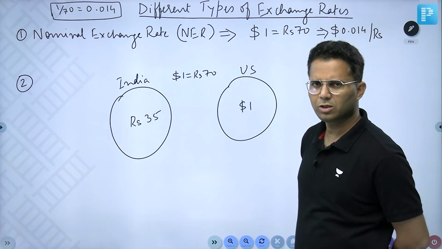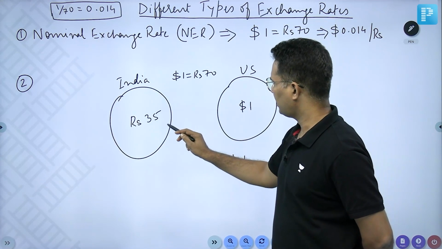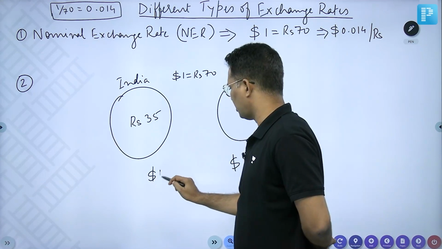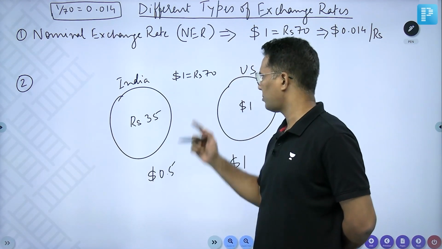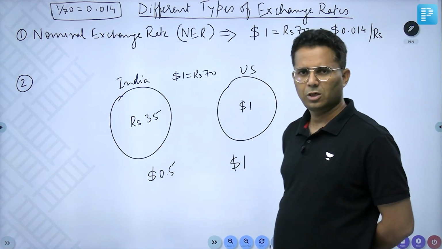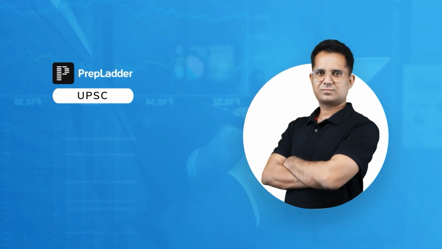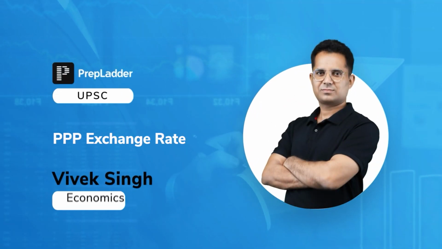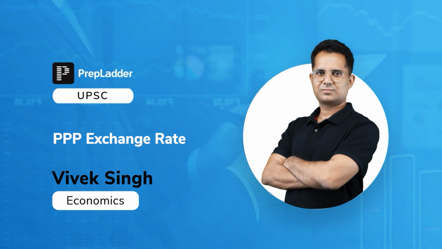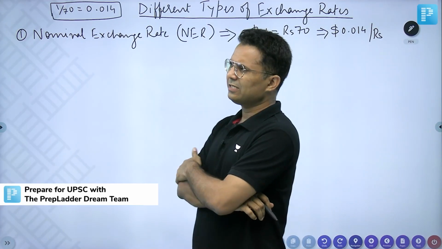So whose GDP is more? You are seeing that US GDP is $1 and India's GDP is $0.5. Because 70 rupees is $1, so 35 rupees is equal to $0.5. So you are seeing that US GDP is double. Now let us move to another.